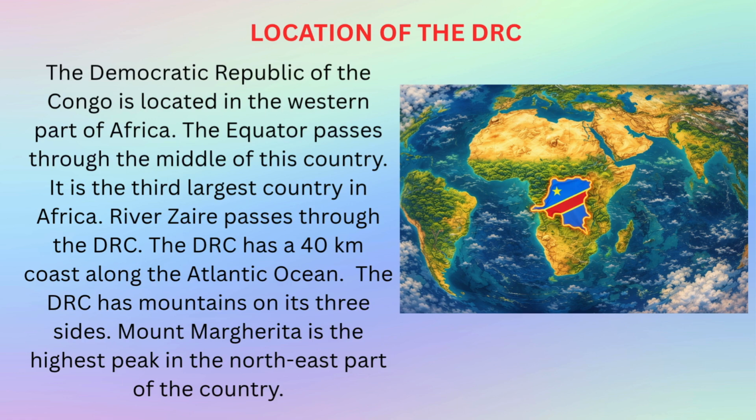River Zaire passes through the DRC. The DRC has a 40 km coast along the Atlantic Ocean. The DRC has mountains on its three sides. Mount Margarita is the highest peak in the northeast part of the country.